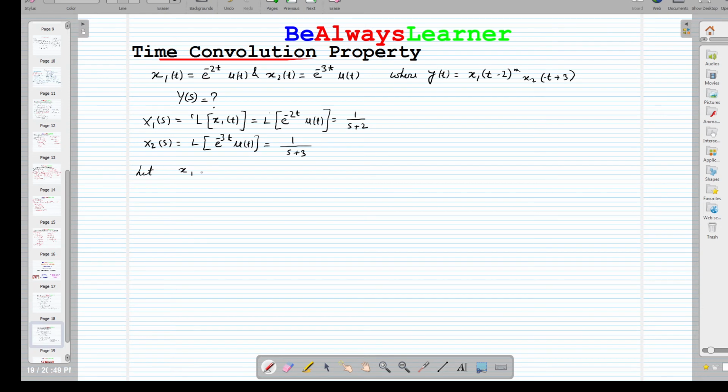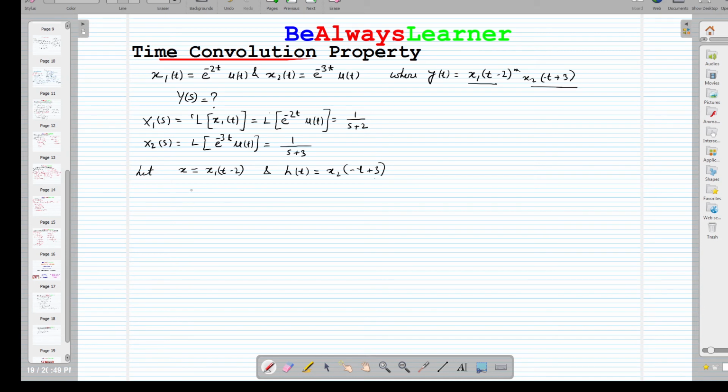Let x(t) be equal to x1(t minus 2), and we also know h(t), that is equal to x2(minus t plus 3). So by these two terms we know the value of x and h.